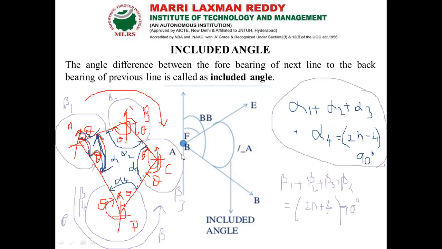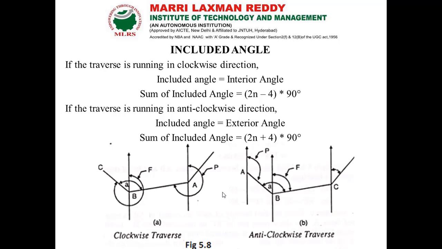Similarly, if it is an anti-clockwise traverse, then our formula for the check changes: the sum of included angles should be equal to 2n plus 4 into 90 degrees, since our included angle becomes the exterior angle. So this slide shows the formula corresponding to the interior angle and exterior angle for the clockwise and anti-clockwise traverse.